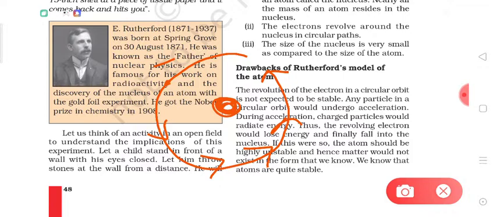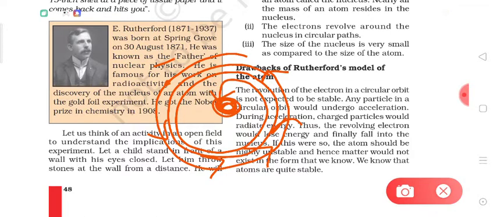Now if the electrons are under acceleration, they should lose energy, they should radiate the energy, and with the reduction of energy the path of the electron should become smaller and smaller gradually, and the electron should fall on the nucleus.